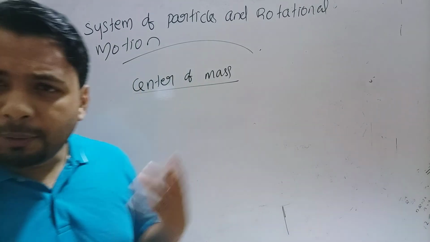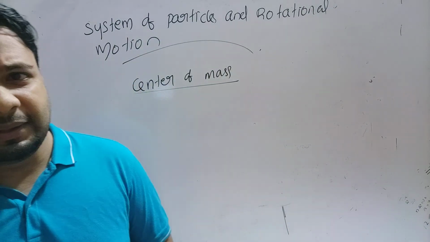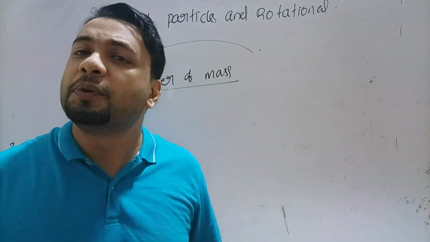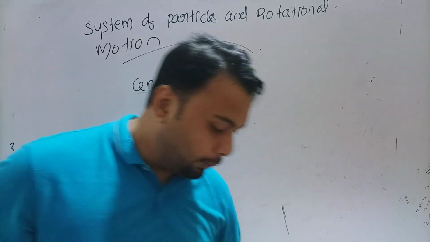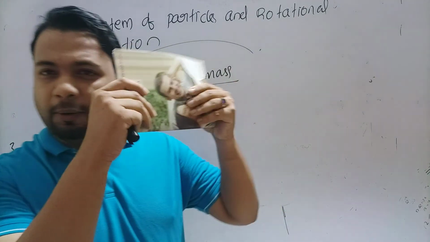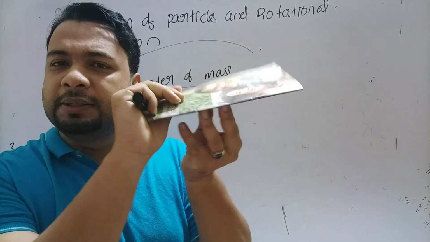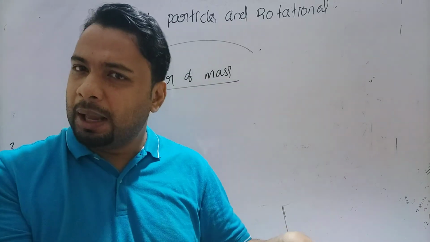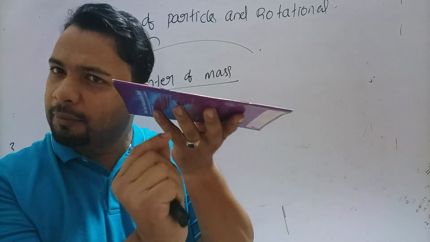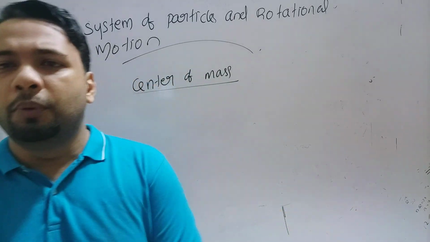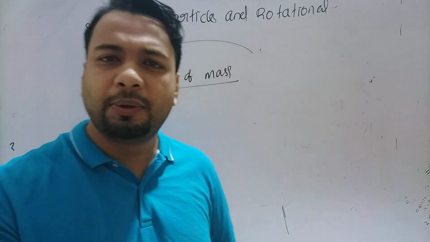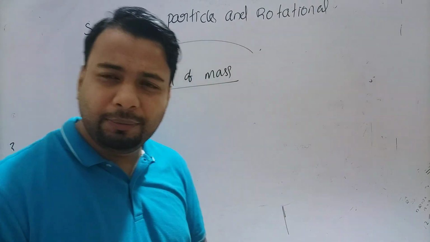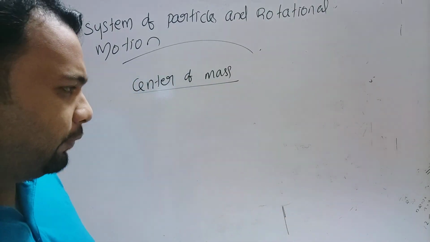Another point that we have to discuss along with center of mass is that if you apply a force on the center of mass, then it is equivalent to a force on the whole mass. That is, if we apply a force on the whole body, that is equivalent to a force applied on the center of mass. Because if you apply force on the whole body, we can balance the body. At the same time, if we apply force on the center of mass of the body, then also we can balance the body. So center of mass of a body is the point where the total mass of the body is assumed to be concentrated.